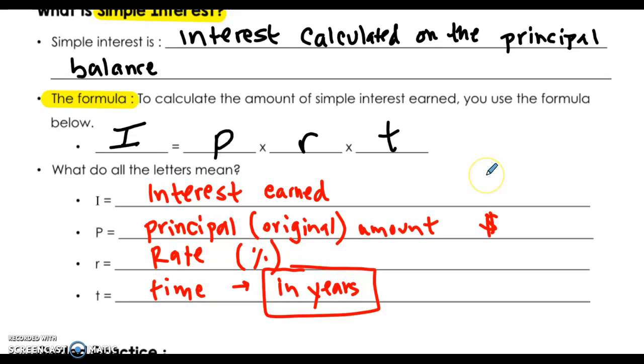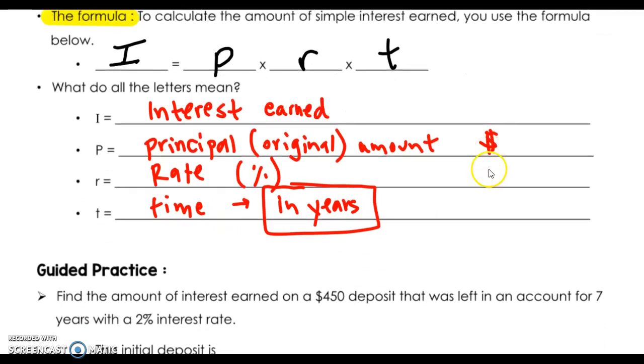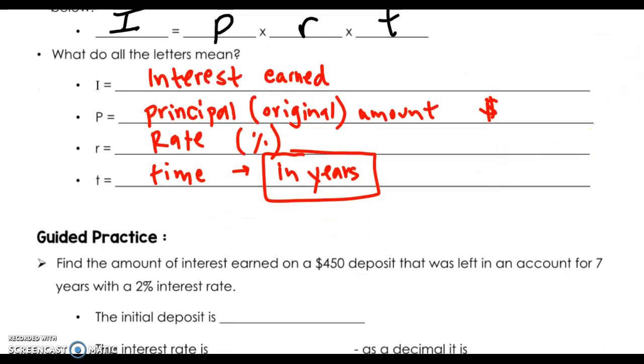So I'm going to walk through an example with you of how this might look. This is just one example, but again, there are several others, and we're going to decide whether this is the good type of interest or maybe the bad type of interest. So here's our problem. It says to find the amount of interest earned on a $450 deposit. There's our money amount, that's our principal amount, that was left in an account for 7 years, there's our time, with a 2% interest rate.